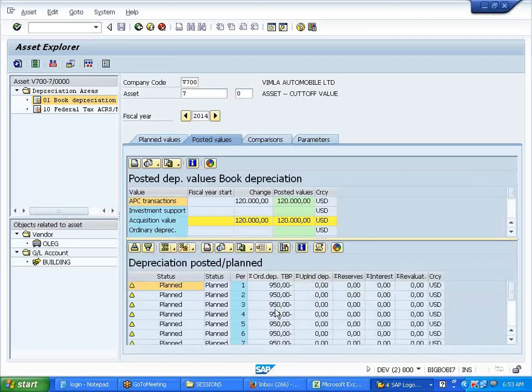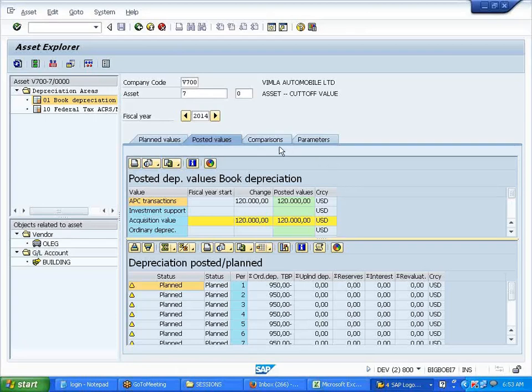Clear? All other methods also, can we do this cutoff method value? For all the methods I did not get. You mean to say for all the assets? No, for all the methods like SLM method and others. Yeah, that is what I'm trying to show you. Whatever changes I'm making, I'm trying to make you understand each field in the depreciation key.